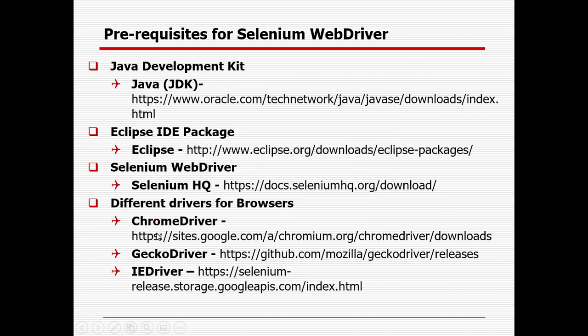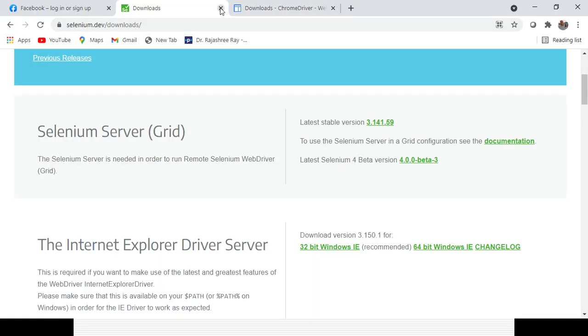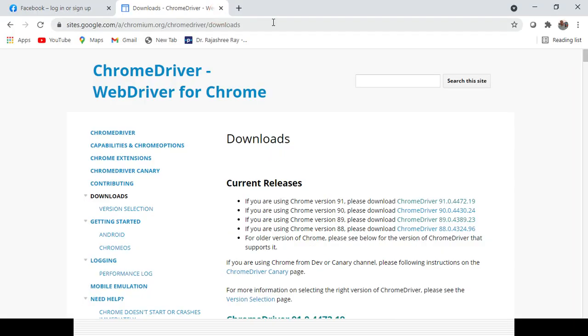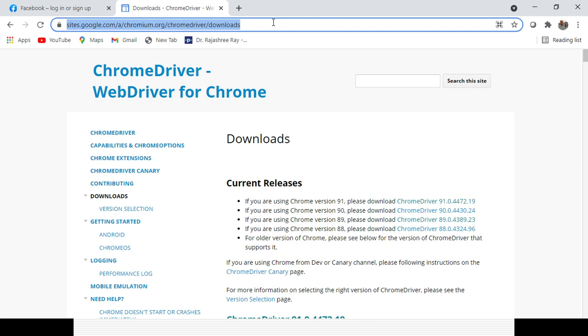And you also need to download the relevant driver for your browser. So in case you want to perform the operation through the Chrome browser, you need to install the Chrome driver. So you need to go to that path, and the path is already given here, and before that you need to check your browser version.